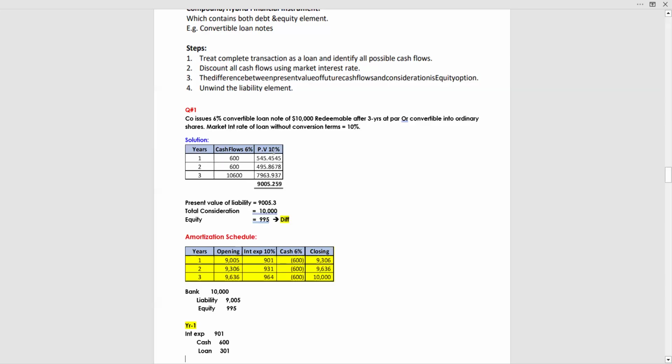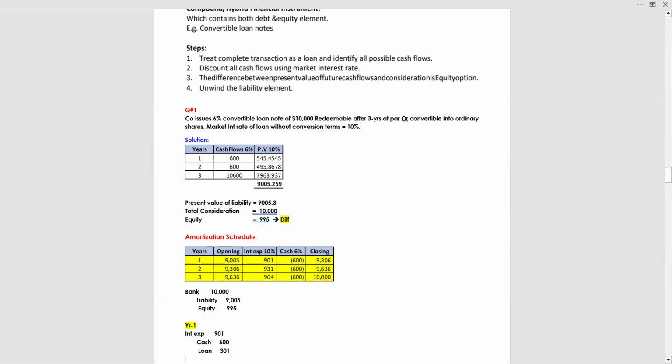Present value at the 10% effective or market interest rate. The total of the present values is your liability, which is 9,005.3. The total consideration is 10,000. The difference is 995, which is equity.